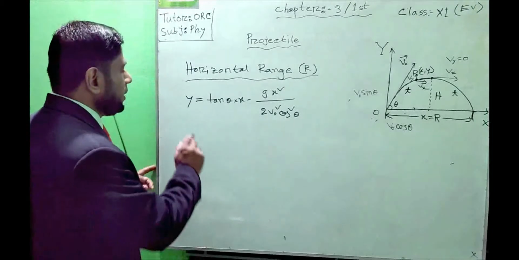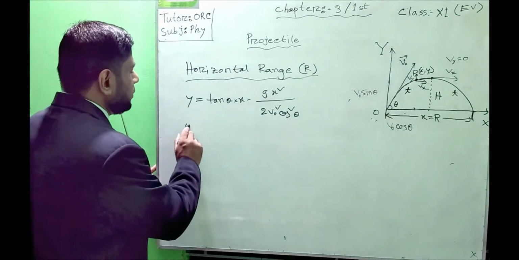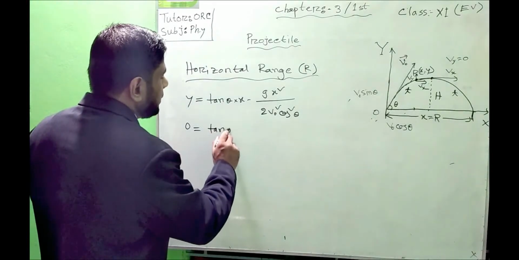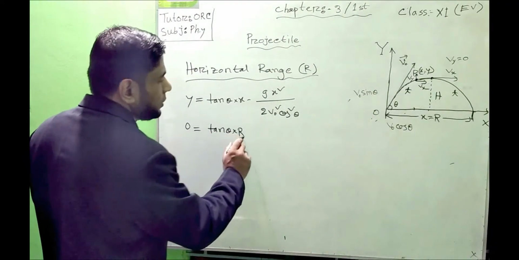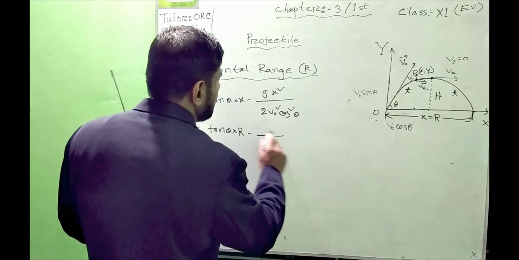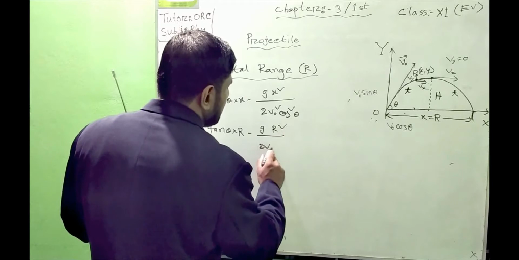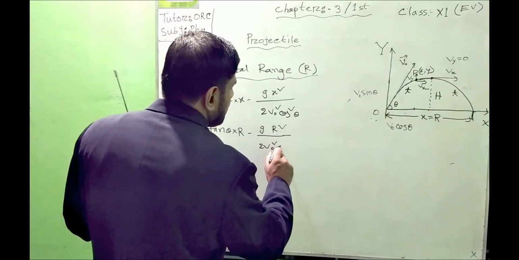So let us put the value. If we put y equal to 0, then we can write tan theta into R, the horizontal range, minus g R square by 2 v naught square cos square theta.